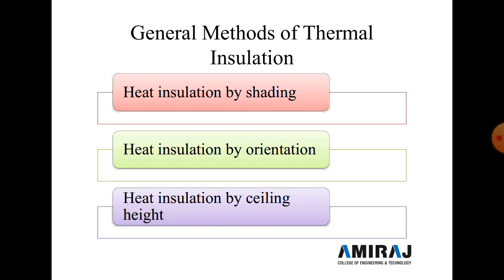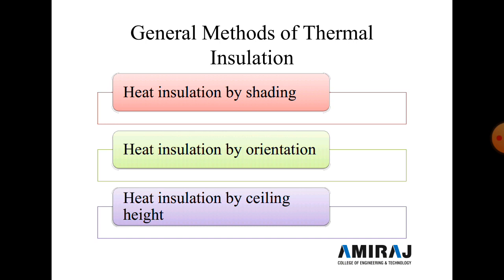Now second is heat insulation by orientation. The orientation of the building plays an important role in building planning. As per the heat insulation, the orientation of the building is planned in such a way that minimum solar heat is transferred during the day in summer, and maximum solar heat is transferred during the day in winter.